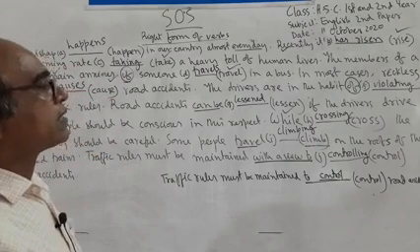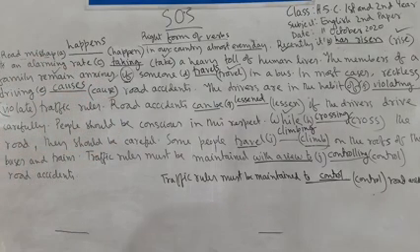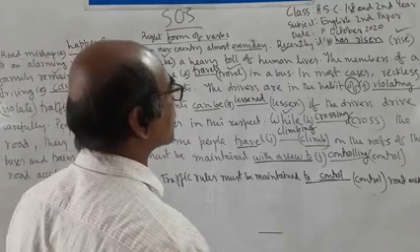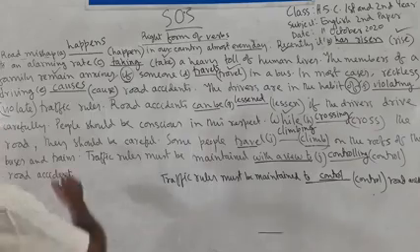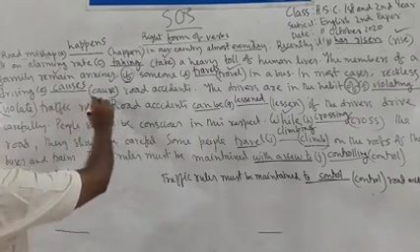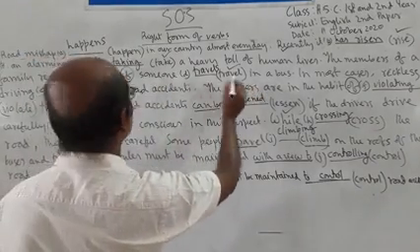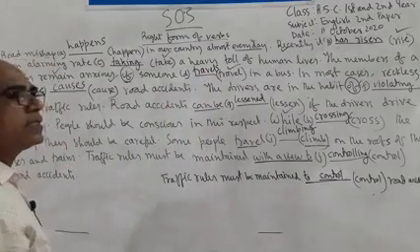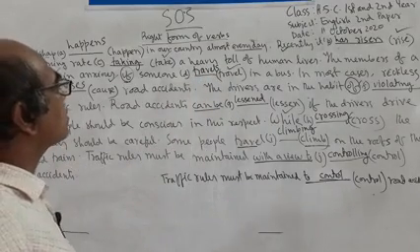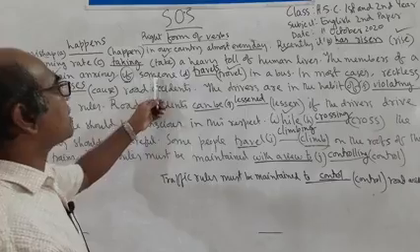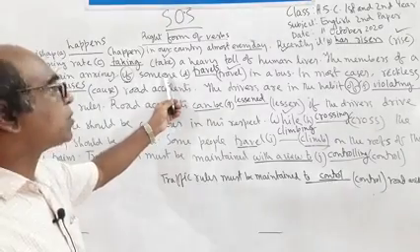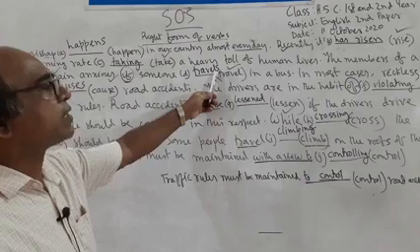Then in the next sentence, the member of a family remain anxious if someone travel in a bus. Here we find two clauses. The first clause is the members of a family remain anxious, and the second clause is someone travel in a bus. So both the verbs are finite verbs. As the passage is in present indefinite tense, after subject we have to use the present form of verb. As the subject is third person singular number, we have to add s or es after the verb.